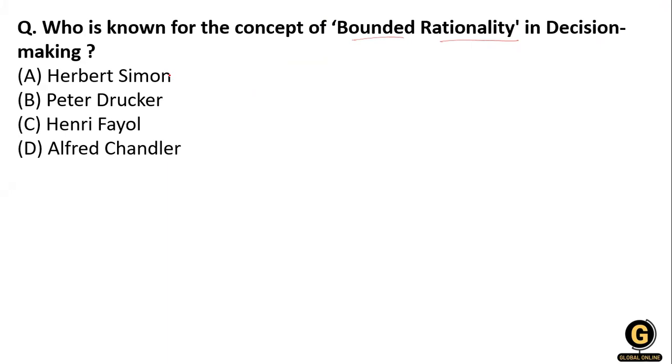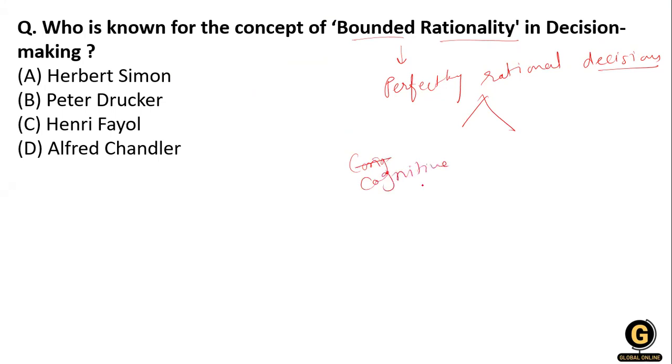Bounded rationality is the state in which an individual does not make perfectly rational decisions because of two things: one is his cognitive limits, and the other is his social limits.